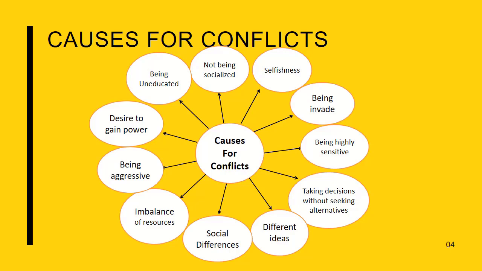What do you mean by saying social difference? Now, people are of different standards. Maybe the rich, the poor, and so on and so forth. So then, if two or three different societies or social background people were to get together, then definitely there could be conflicts because their ideas do not tally with each other. So that also can be a social difference.